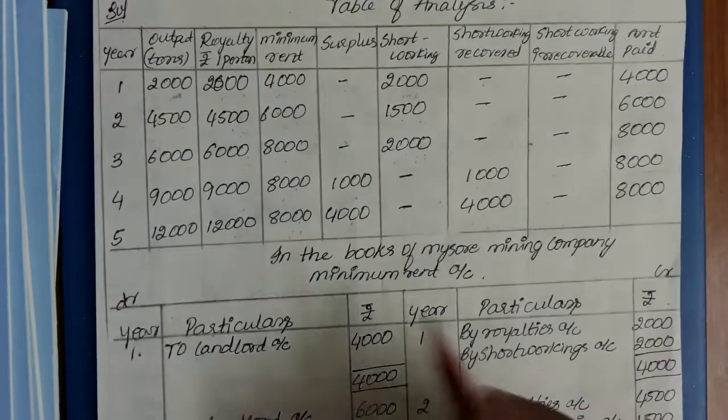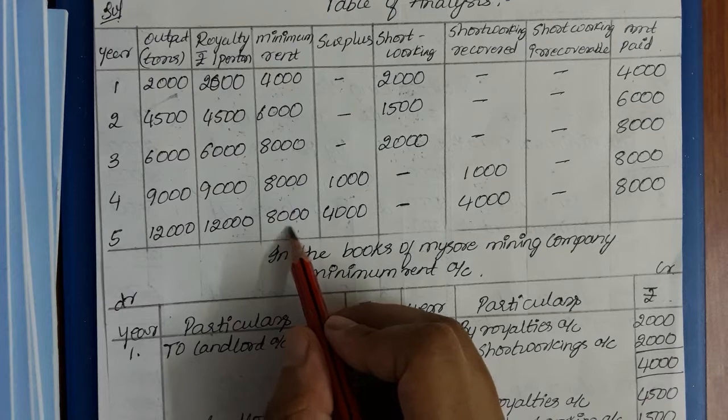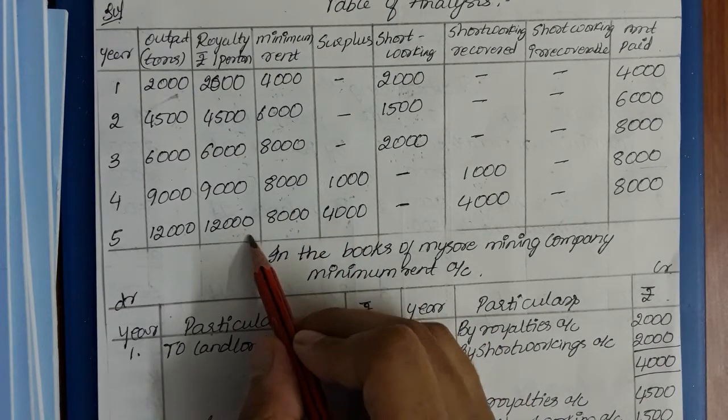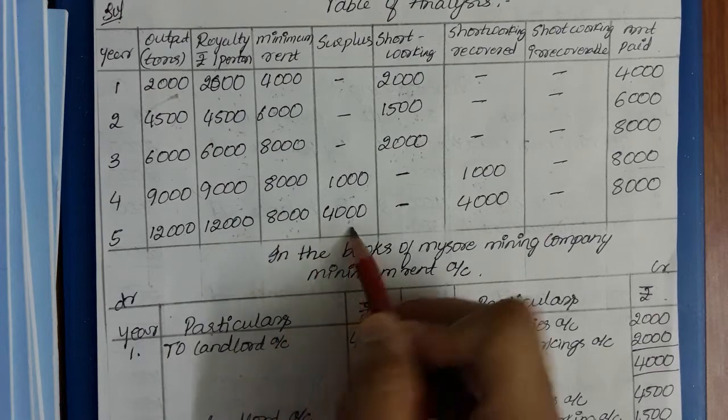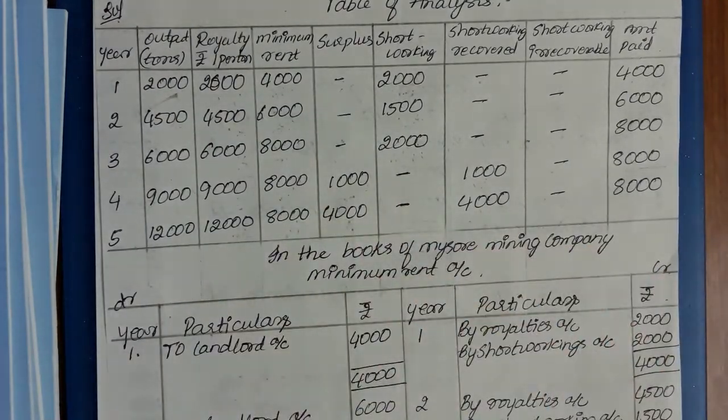Right. Next, in the fifth year, you can see there are no short workings. Minimum rent is less than royalty. How much? 12,000 is the royalty, minimum rent is 8,000. So 4,000 rupees is the surplus. What will you do with the 4,000?